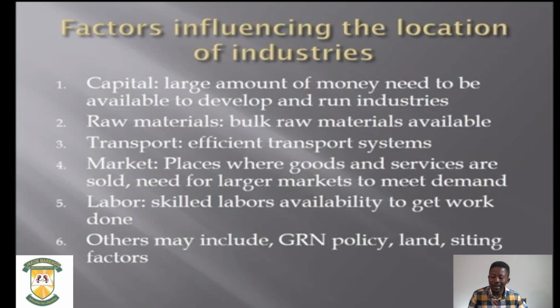Ability to access land and the siting factor. Remember the siting factor? Siting, I talked about, when you say siting it is the exact location of a place. What determines that exact location of a place? Is it south of the river, which is readily close and on flat land? For instance, that's a site. And then also the situation: how is that area in relation to its surrounding?